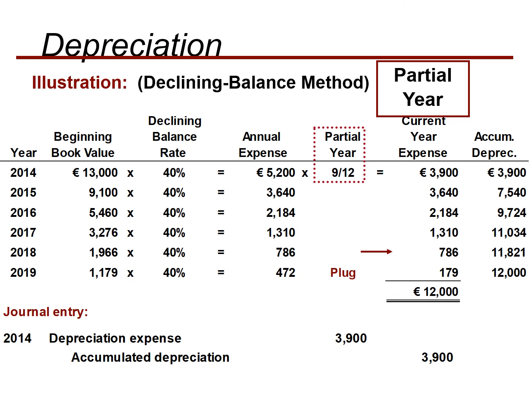And because we want to have 12,000 in accumulated depreciation over here, what we will do is deduct 11,821 from 12,000, and 179 will be your current year's depreciation expense.